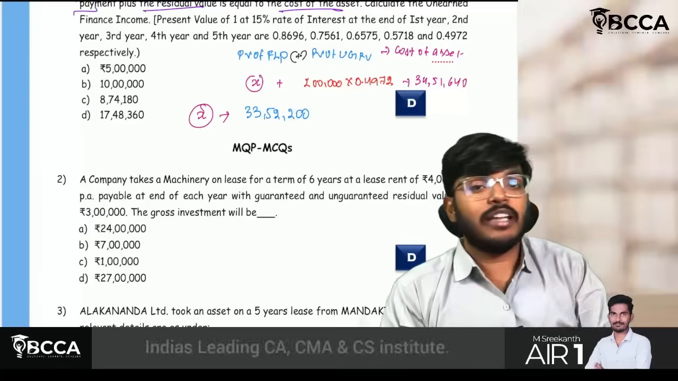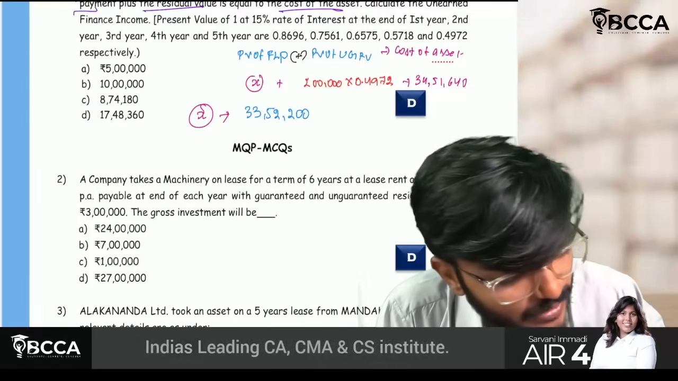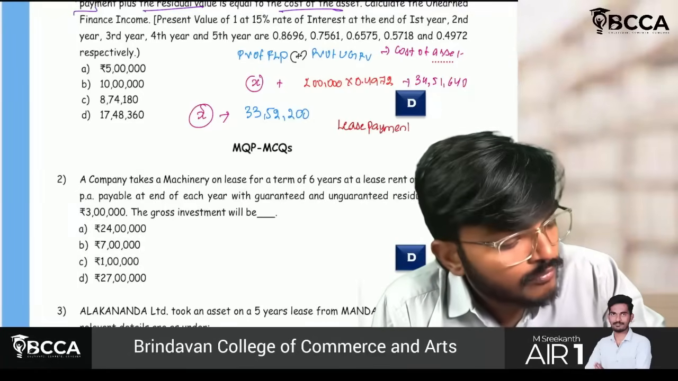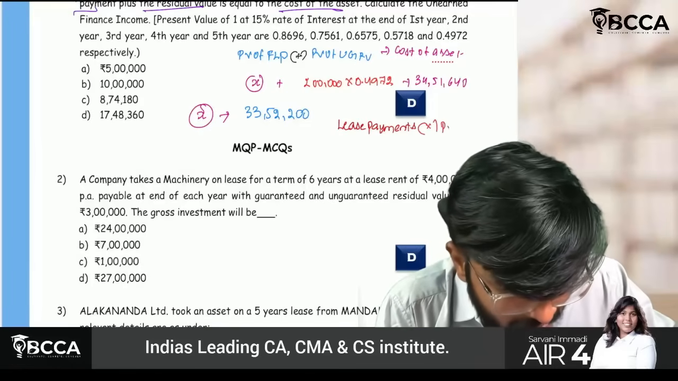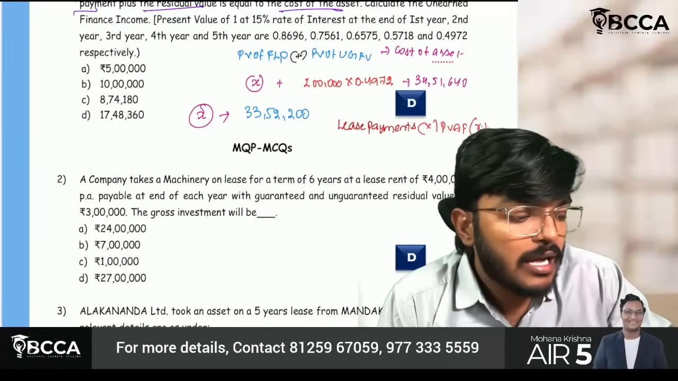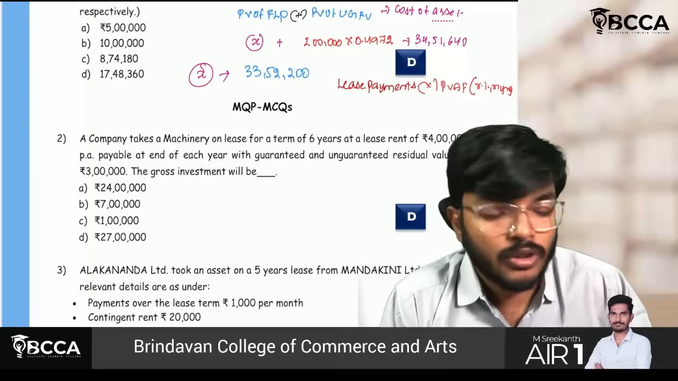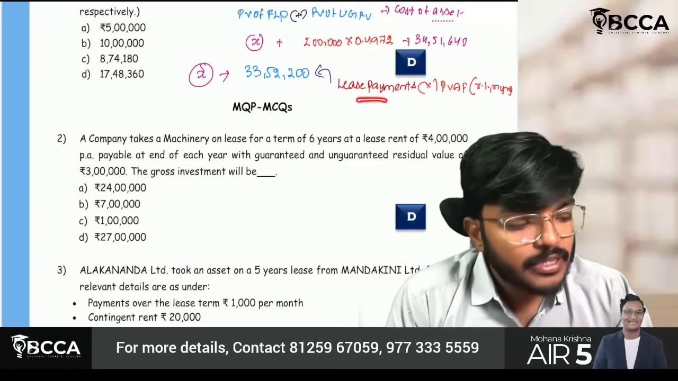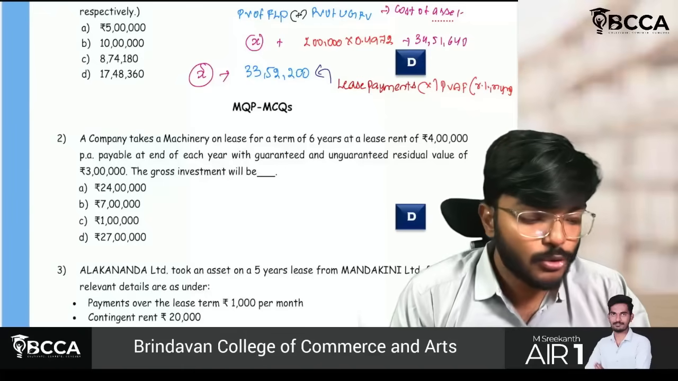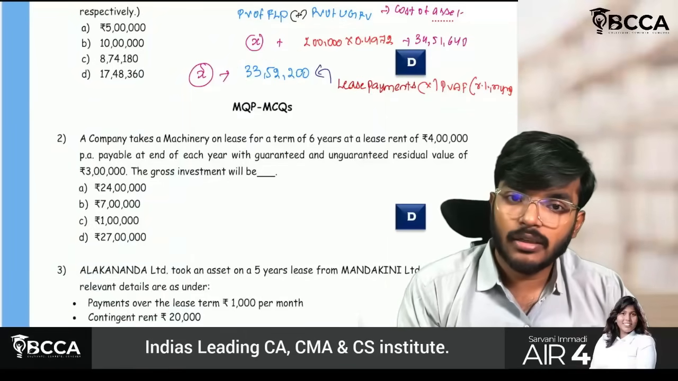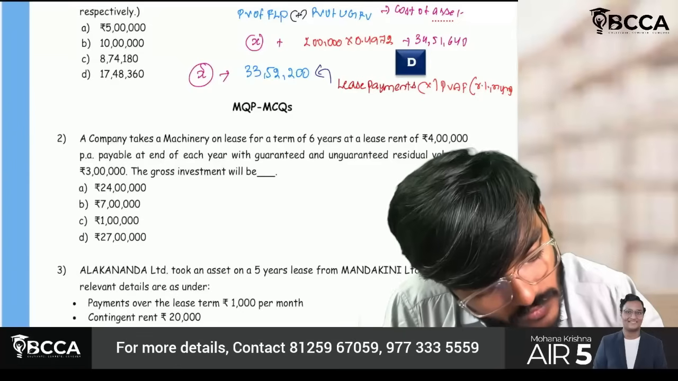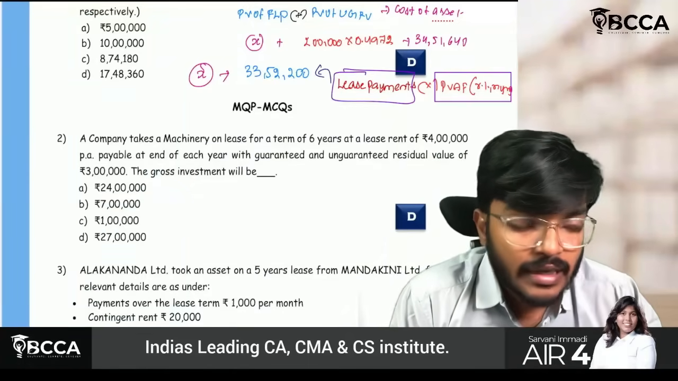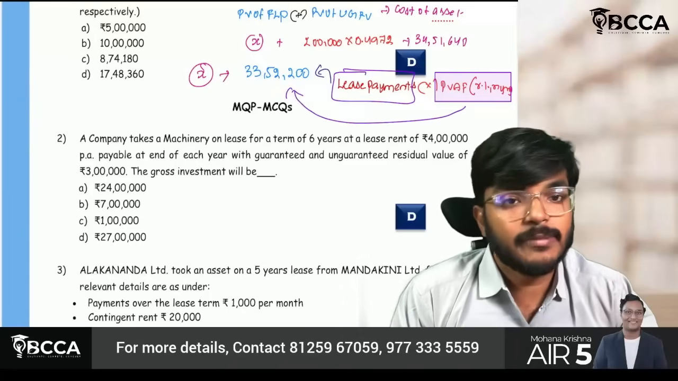Now, sir, how will I get this present value? Very, very simple. Lease payments into present value annuity factor of R% for n years, if you do, you have to get this 33,52,200. Lease payments into present value annuity factor of R% for 10 years, if you do, you will get this 33,52,200 figure. So now what will happen? I want this lease payment, so I just have to calculate this present value annuity factor. If I divide with this, I will get the lease payment value.